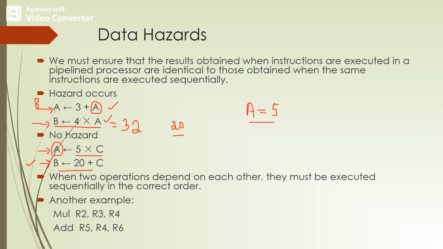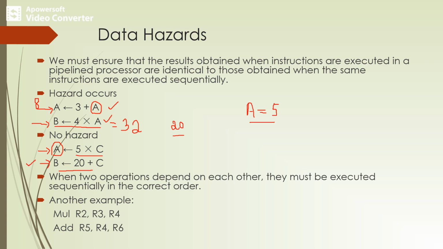We'll consider one more example: Multiply R2, R3 and R4, then add R5, R4 and R6. This example illustrates a basic constraint that must be enforced to guarantee the correct result. When two operations depend on each other, they must be performed sequentially in the correct order.